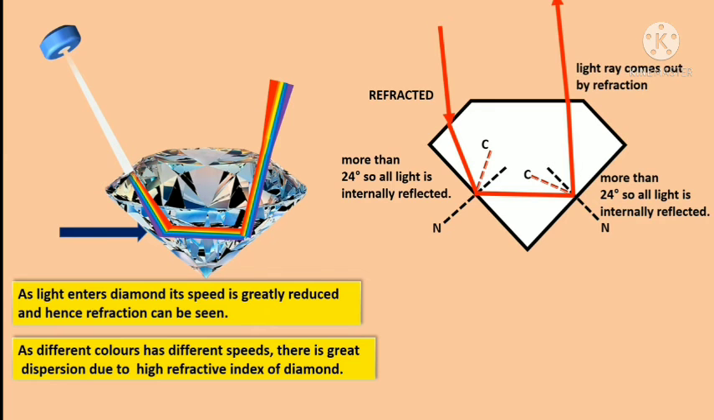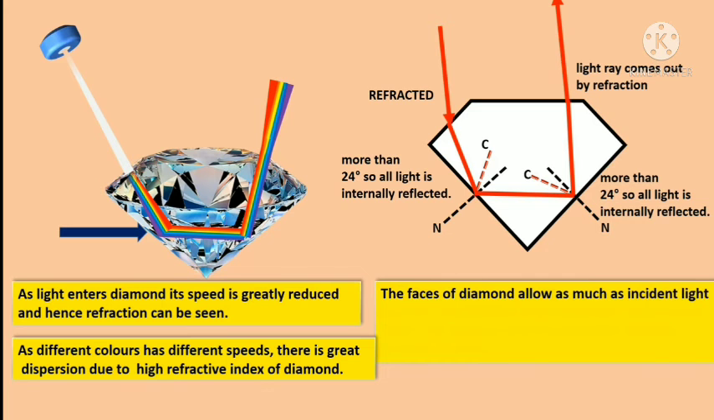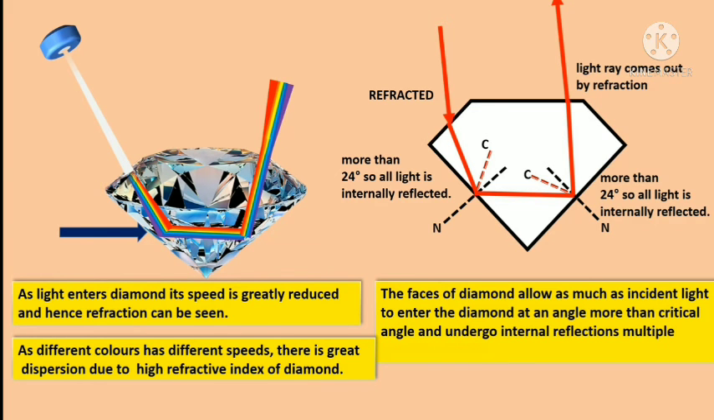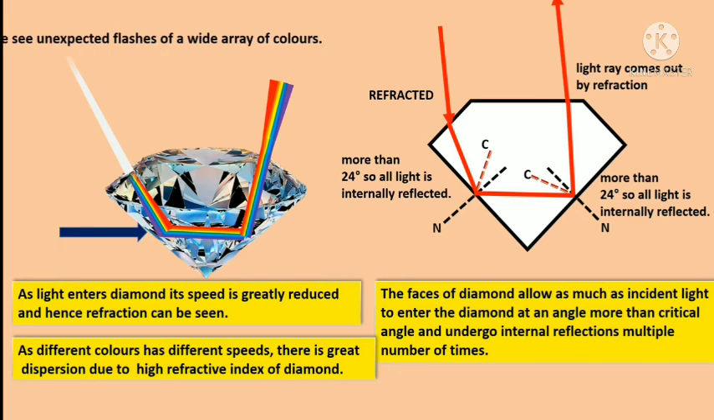And we know that diamond is cut into many faces. These faces of the diamond allow as much light, that is incident light, as possible to enter the diamond at an angle more than the critical angle and undergo internal reflections multiple number of times. Hence, we can see the sparkling of diamond.